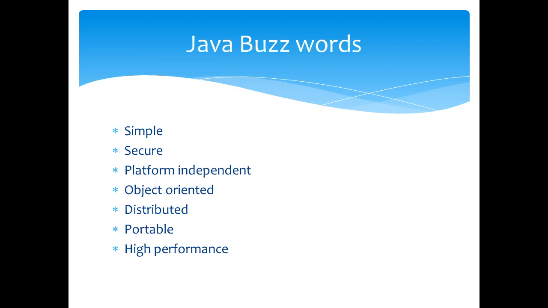Next, let's discuss the Java buzzwords. These are nothing but the Java features. The Java buzzwords are: simple, secure, platform independent, object oriented, distributed, portable, high performance, robust, interpreted, multi-threaded, dynamic, etc. Let us discuss these features in detail.